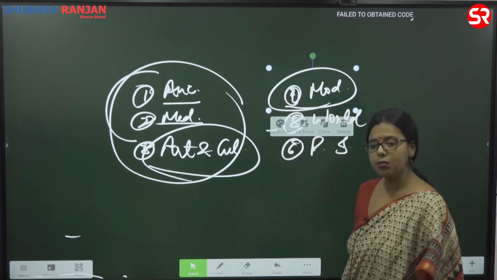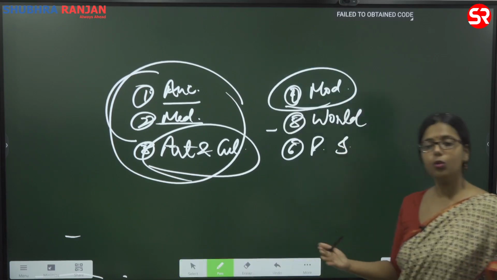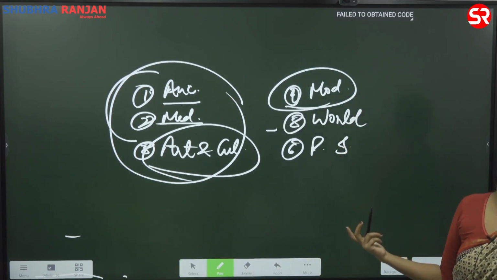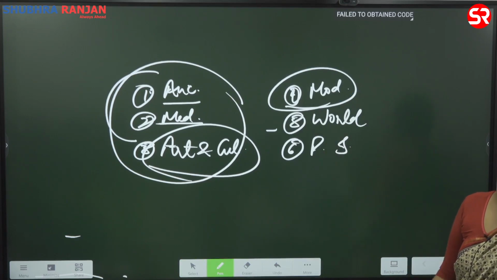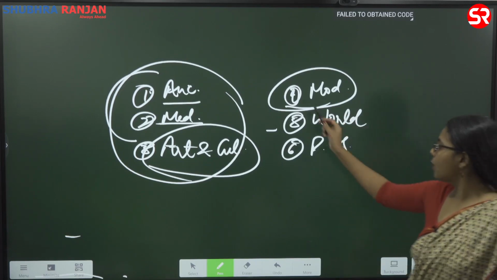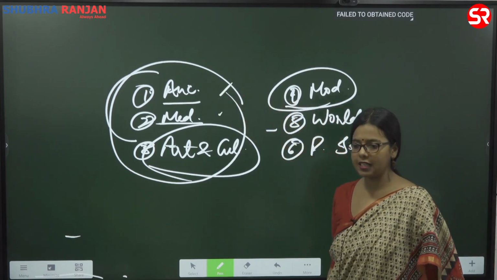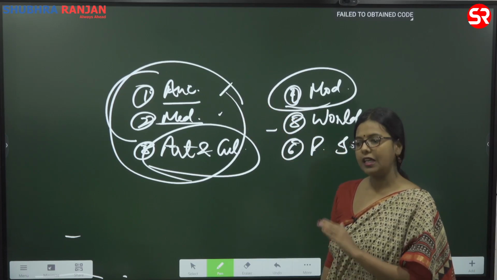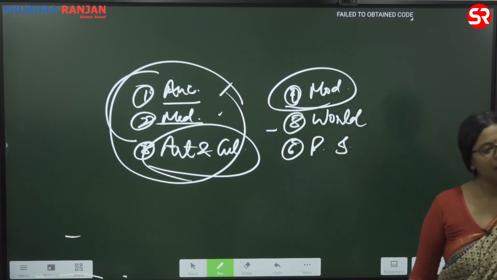If you had studied modern, you would be able to get good marks in history. Now what has happened? There were around 14 questions and only 3 questions were asked from modern. So earlier there was this perception that even if you leave ancient and medieval out, you will be able to qualify. Now this has changed. So now you have to focus properly on ancient as well as medieval. Okay, this is something that you need to keep in mind.